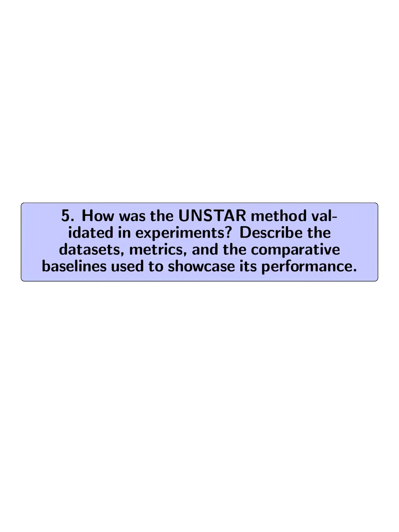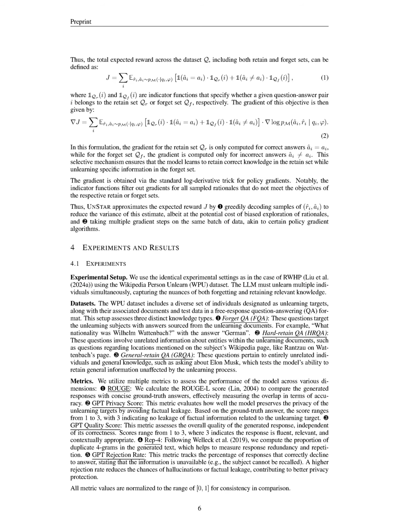5. How was the UnStar method validated in experiments? Describe the datasets, metrics, and the comparative baselines used to showcase its performance. The UnStar method was validated through experiments using the Wikipedia Person Unlearn (WPU) dataset, which includes diverse individuals as unlearning targets, along with associated documents and test data in a free response question answering format.